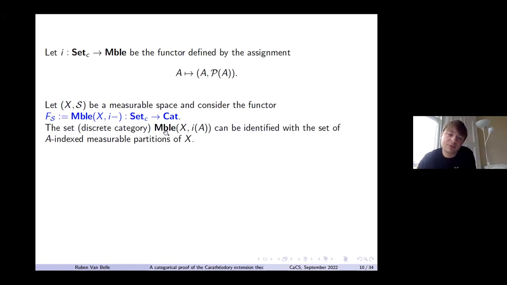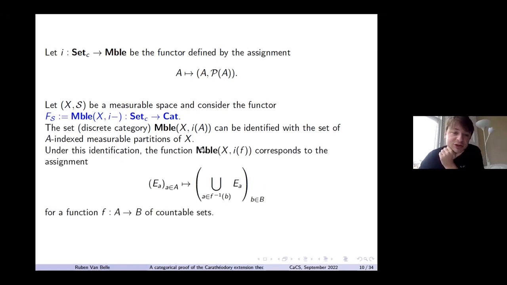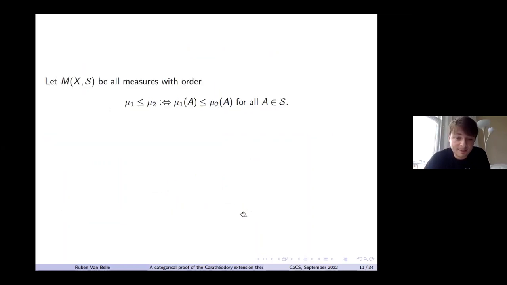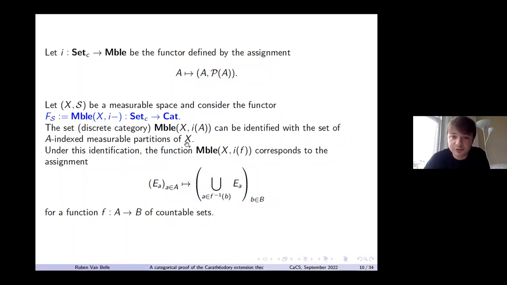So how can we think about this set or this discrete category? It's all the A-indexed measurable partitions of X. And then using that identification, we can say what this functor does on maps as well. So it sends an A-indexed partition to a B-indexed partition by taking the unions over these pre-images. So yeah, that's the second functor.